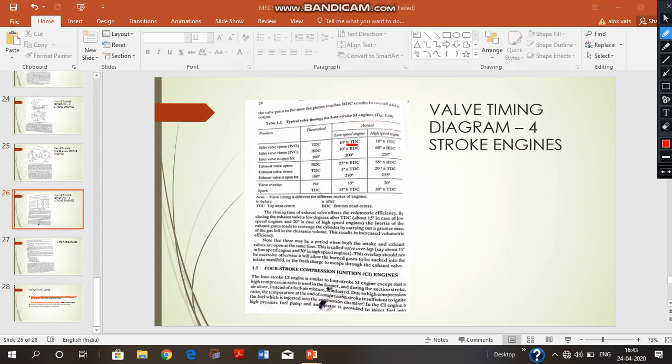Now we can notice that the valve for a low speed engine opens 10 degrees before TDC, and for a high speed engine also it opens 10 degrees before TDC. However, the inlet valve closes at 60 degrees after BDC, while it is only 10 degrees after BDC in the case of a low speed engine. So we can correlate the values. These are nearly the actual values that we get, and the reasons we have explained previously.